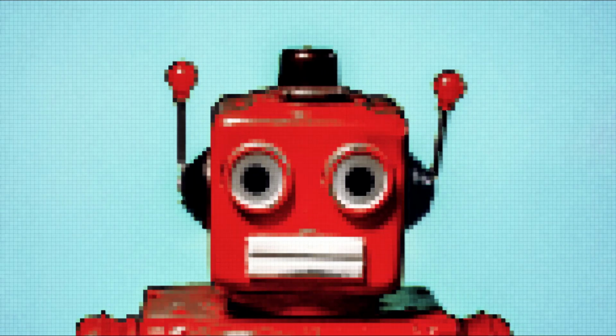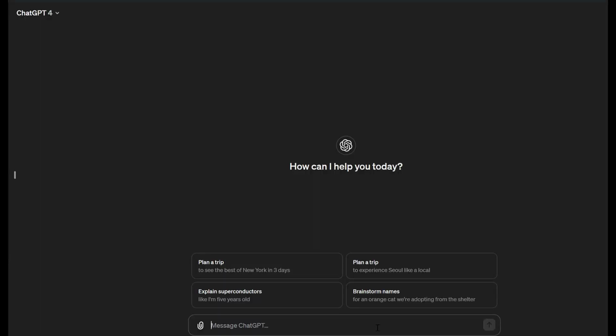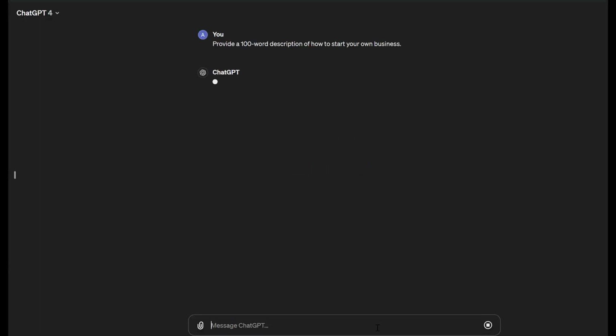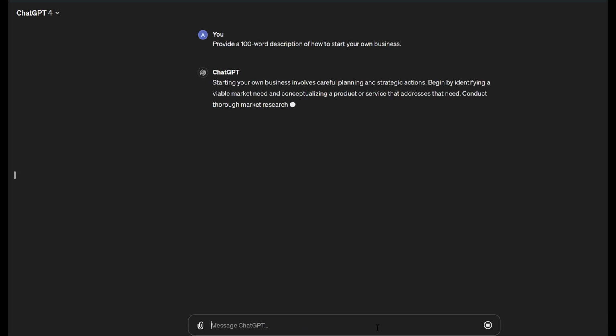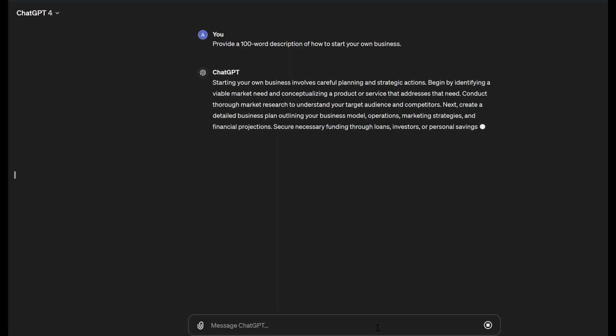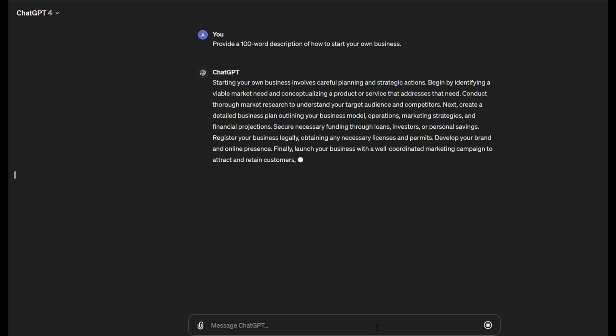Let's look at a few examples of how including an identity in AI prompts can produce better, or at least different and potentially useful results. So first, I'm going to give the AI this task. Provide a 100-word description of how to start your own business. I'm just going to see what the generic ChatGPT identity produces. Okay, so you can see it gives pretty generic advice here.